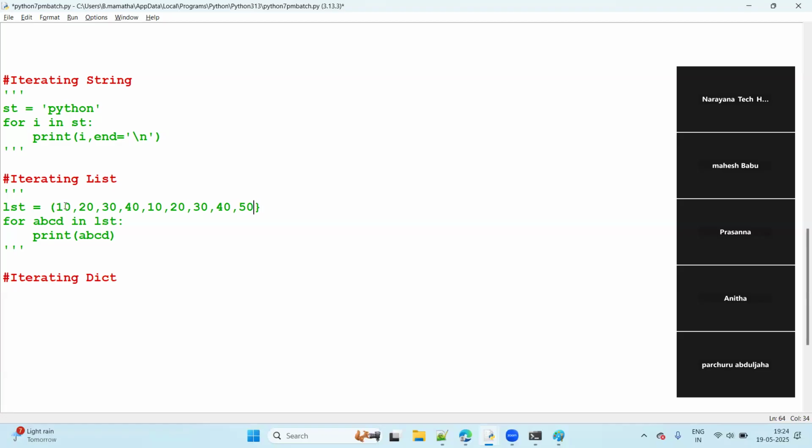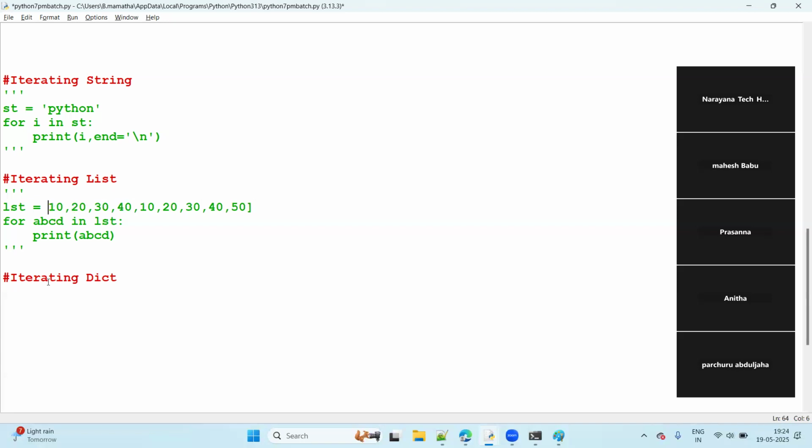If I take curly braces, then the order will change, because we know set means no order plus no duplicates. Suppose only one 10 will come because two tens are there here. 10 will come, 20, 30, 40, 50 will come. That's all, because you take the set.